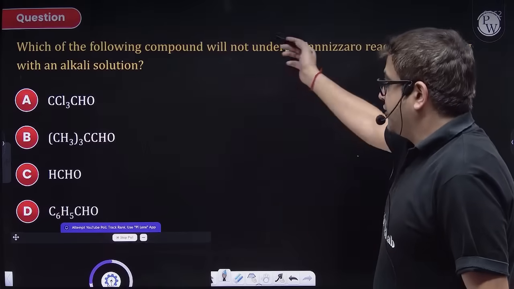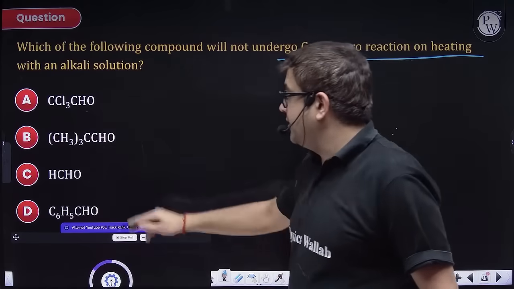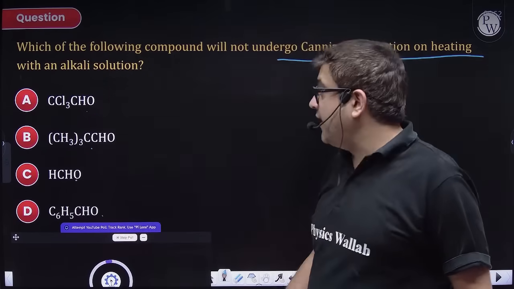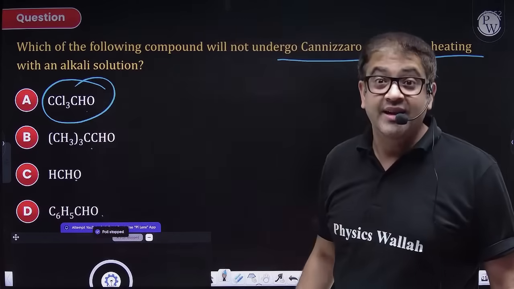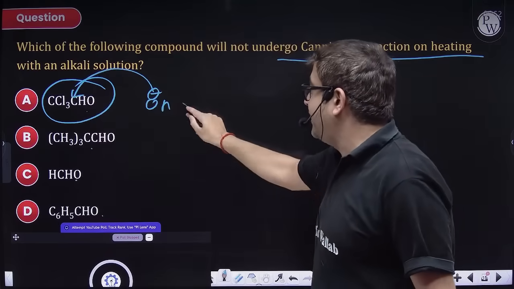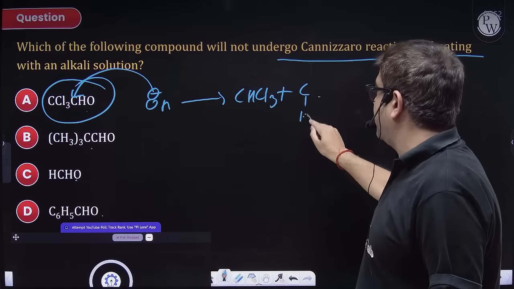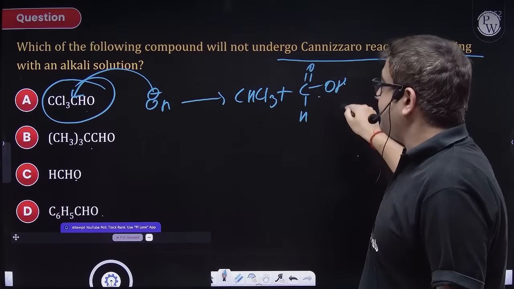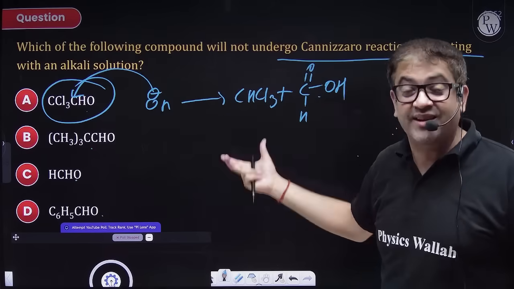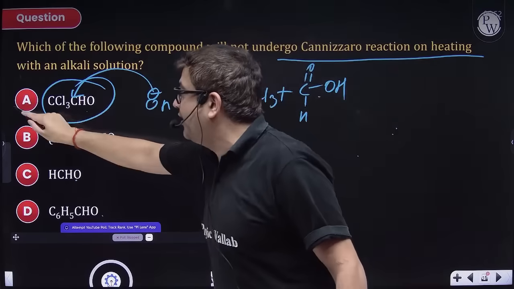Okay, chalo. Which of the following compounds will not undergo Cannizzaro? Sir, this is also not having alpha H. This is also not having alpha H. This is not even having an alpha carbon. So this is also not having alpha H. But if you check chloral, CCl3CHO, once it is attacked by OH minus, it further dissociates in the form of chloroform and the corresponding acid. The one carbon acid is what? Sir, it is oxalic acid. Obviously salt will be formed, but because it is getting dissociated, this is not Cannizzaro, sir. It should form alcohol and acid. It is forming chloroform. Therefore, because it is getting dissociated, it will not undergo Cannizzaro.